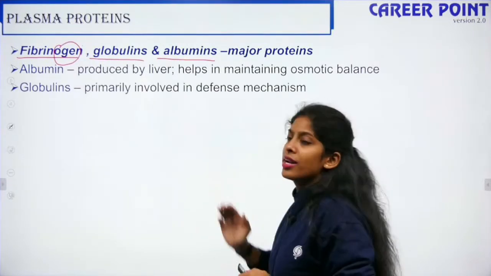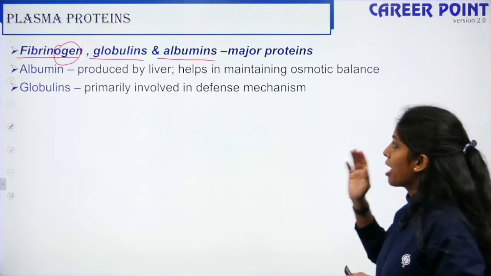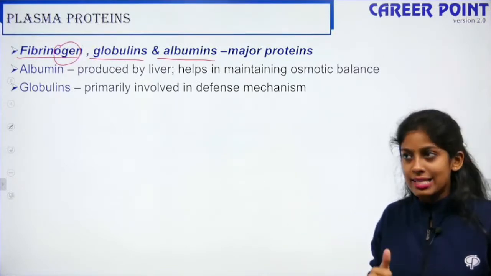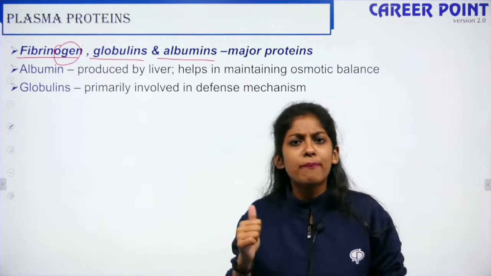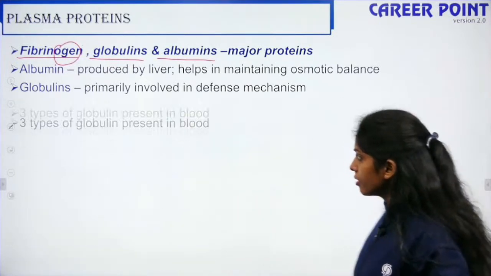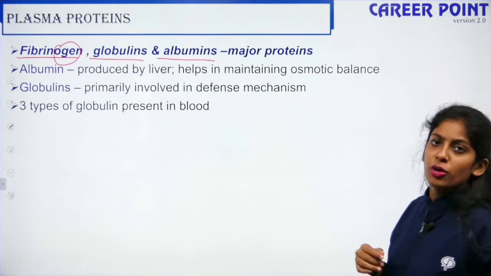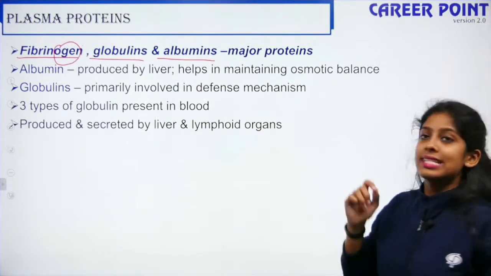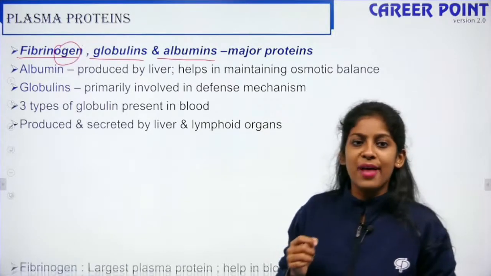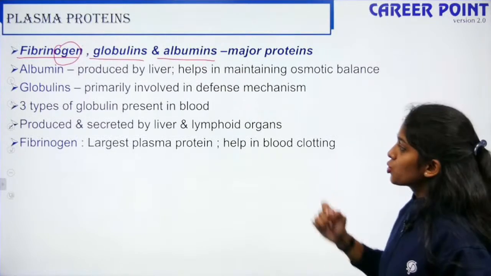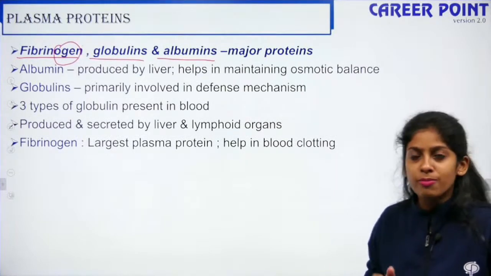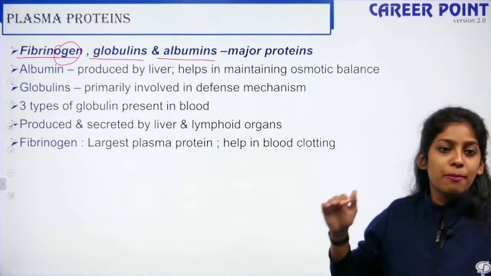So the next one is globulins. Globulins are primarily involved in defense mechanism. You would have heard about the term immunoglobulins, right? There are three types of globulins present in blood. They are secreted and produced by the liver and the lymphoidal organs. The last one is fibrinogen, the largest plasma protein, and it helps in blood clotting.